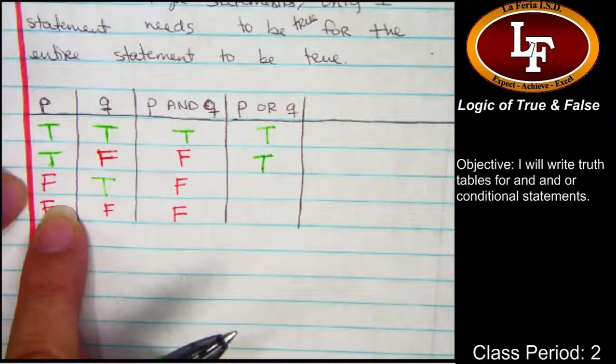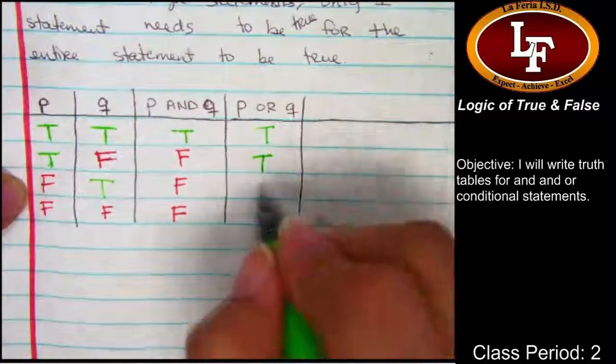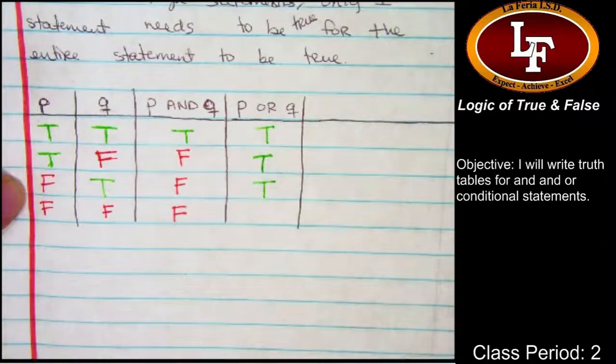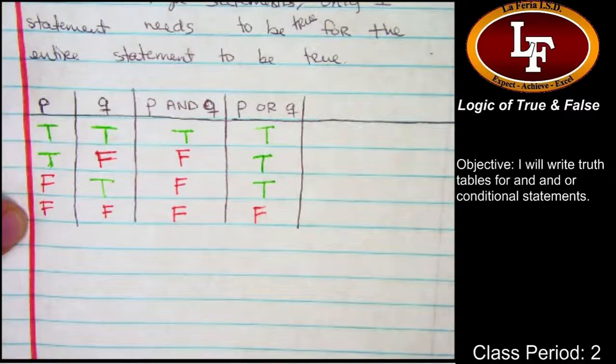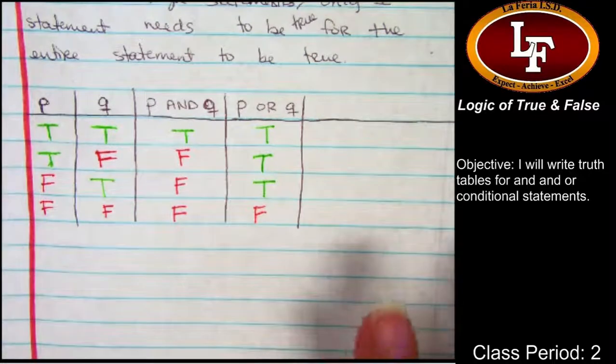Let's look at the next one. True or false? It's true. Why is it true? Because there's one true. What about the last one? False. Why is it false? Because both of them are false. Nicely done.